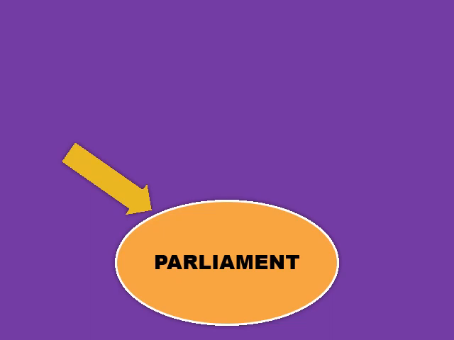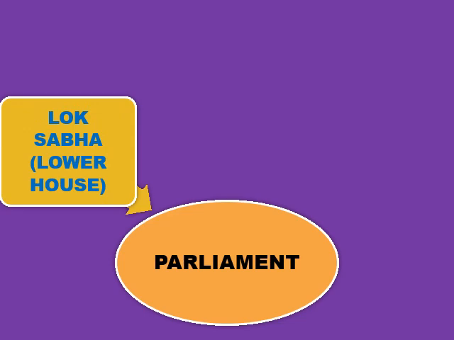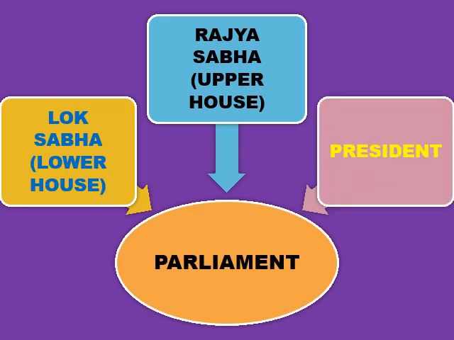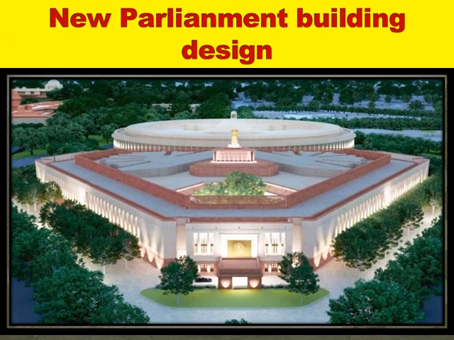Now what does Parliament comprise of? The Parliament comprises Lok Sabha, which is called the lower house. It comprises Rajya Sabha, which is the upper house, and the president. So these 3 form the Parliament. And this is a new Parliament building design done by architect Bimal Patel, which is also being constructed in New Delhi. So this is the new building design, and now the construction will start.